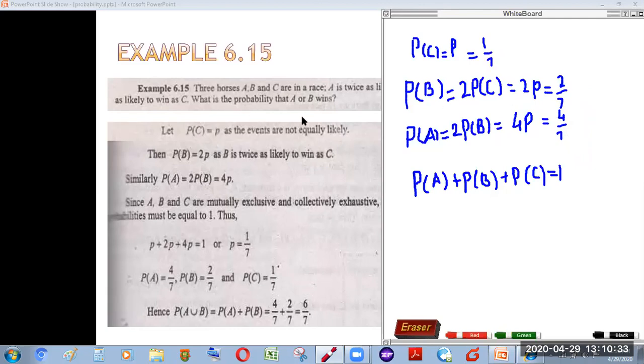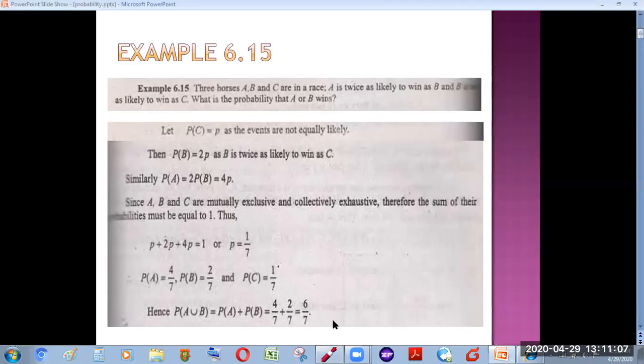Now the question is, what is the probability that A or B wins? Whenever we are asked for the probability that this event or that event will occur, I told you that we need to find the probability of A union B. As these events are mutually exclusive and have nothing in common, we are left with the law: probability of A plus probability of B. Adding the 2 individual probabilities, 4 by 7 and 2 by 7, we get 6 by 7. So this is how we can solve this question.